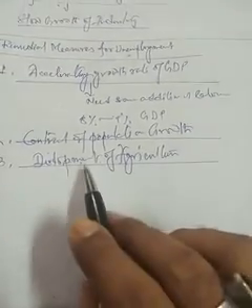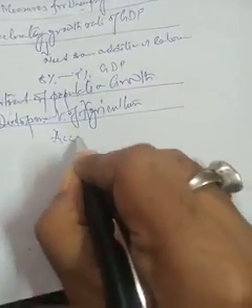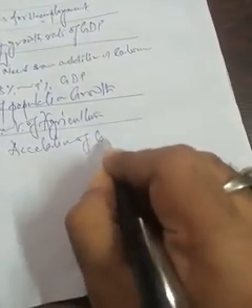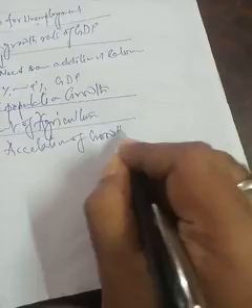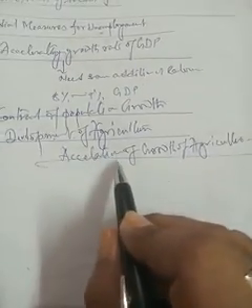At that time we will definitely see acceleration of growth of agriculture.